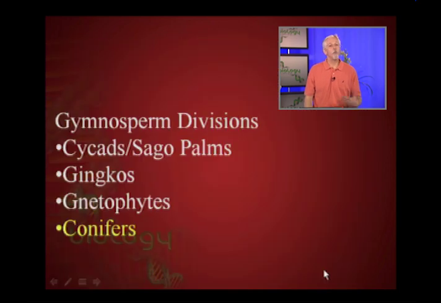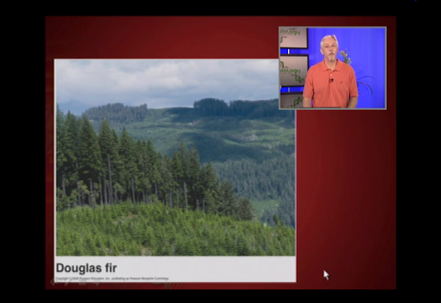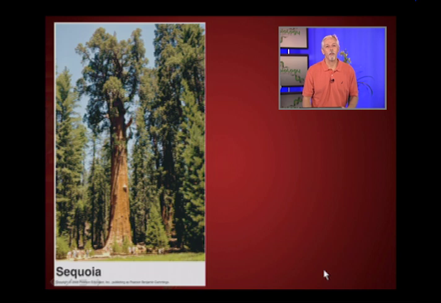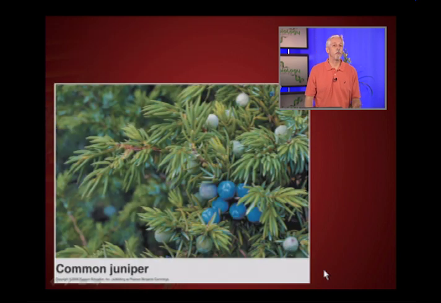And then the one that we'll spend most of our time talking about are the conifers. And so conifers, of course, include things like firs and pines, and redwood would also be an example. Also, different types of junipers would be examples. These are all examples of conifers, which are a type of gymnosperm because the seeds develop within cones. So we're going to look in some detail then at the life cycle of a conifer.